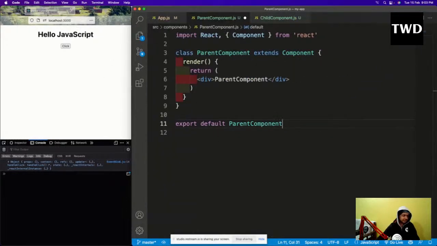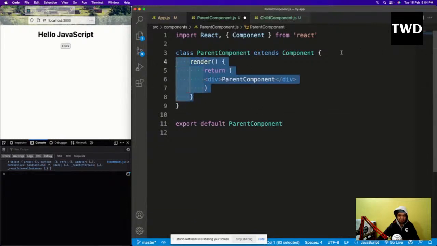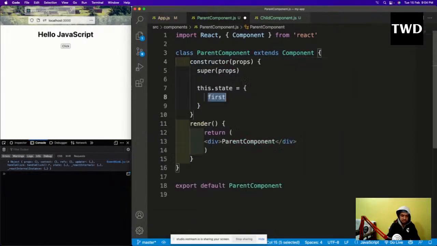So this parent component is there, and I will have a constructor here, and maybe the parent name is like Robin Hood Senior.